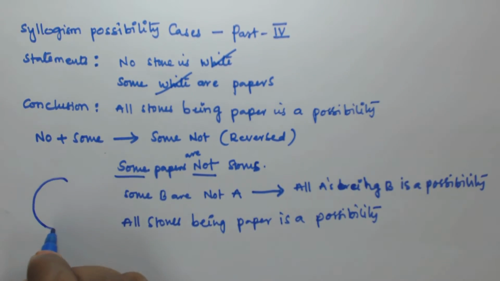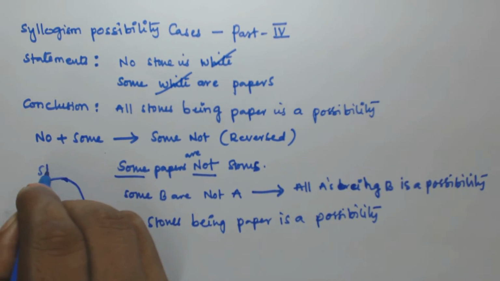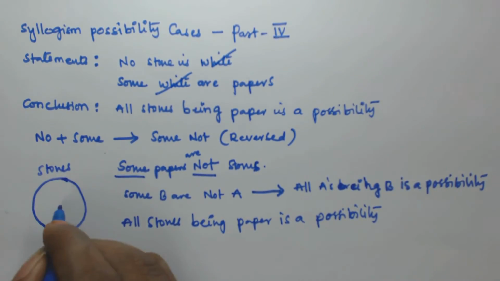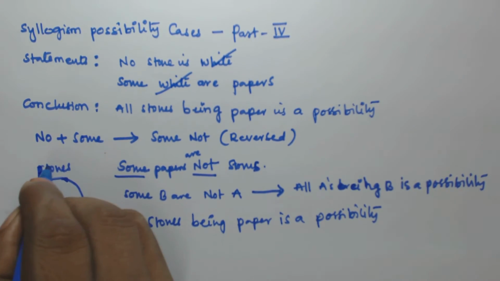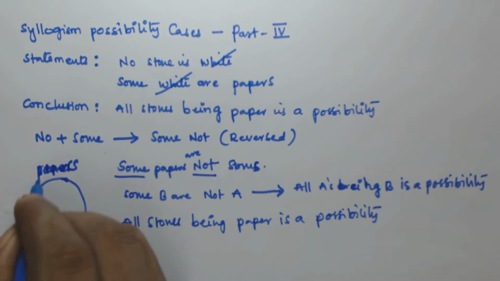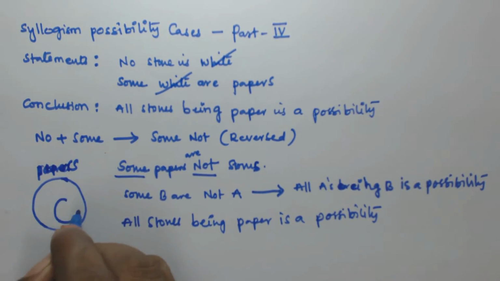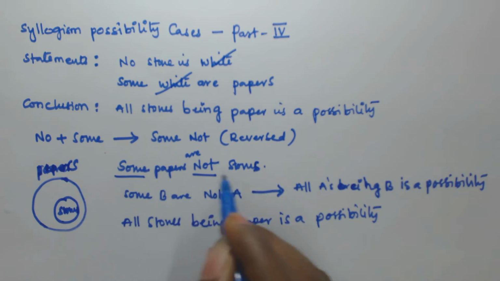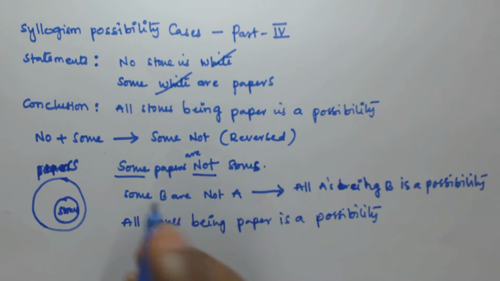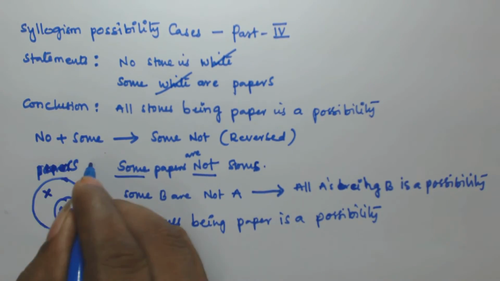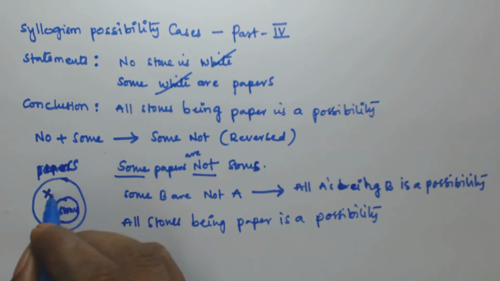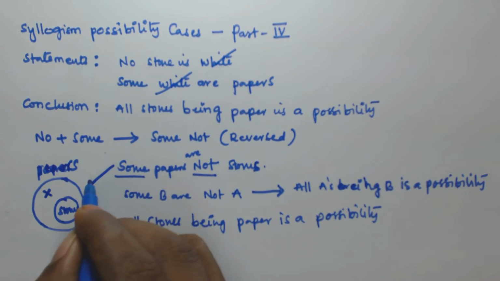If we take the bigger circle as papers and the small circle as stones, then some papers are not stones. These papers are not stones. So it satisfies the conclusion that some papers are not stones.